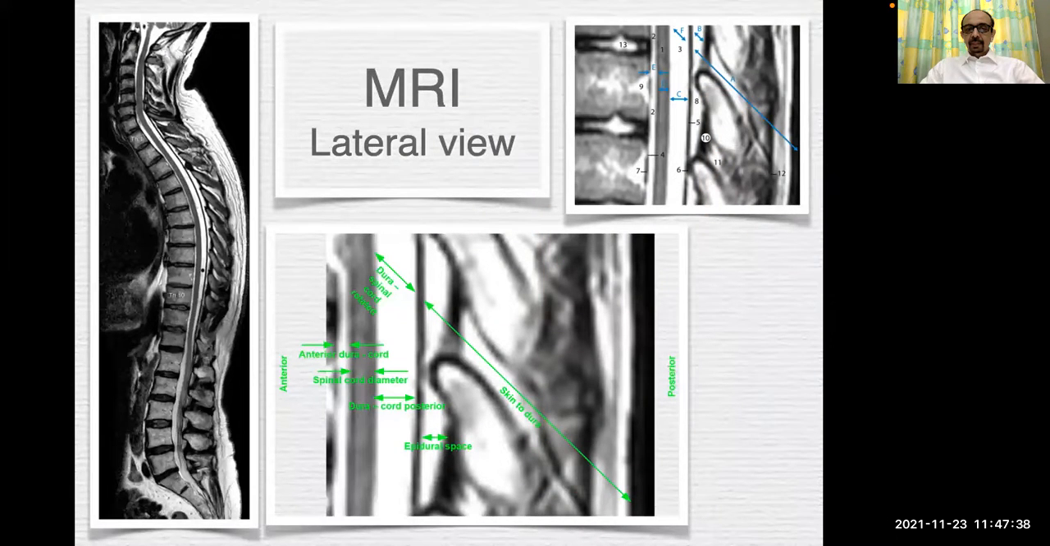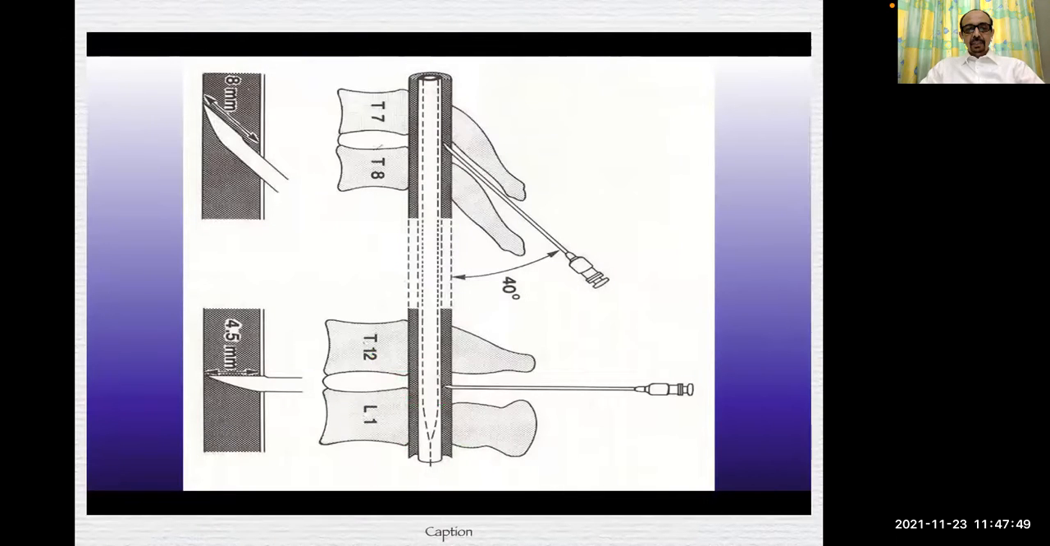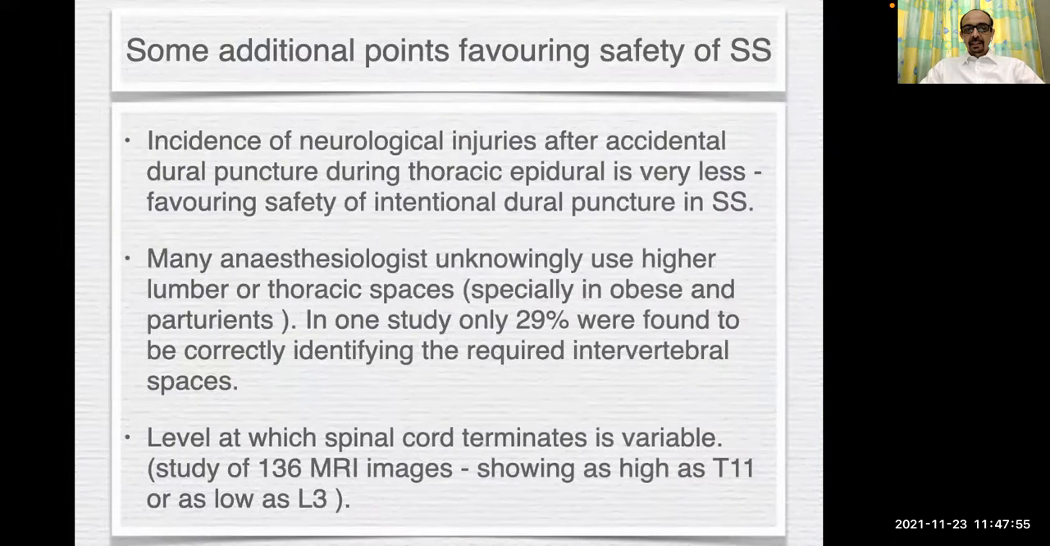This is again a midline MRI of the spinal column. Because of the angulation required to perform a spinal at mid-thoracic level, the distance between the posterior dura and the spinal cord is further increased. Here you can see it is almost 8 millimeters as compared to 4.5 millimeters at T12-L1 levels. There are some additional points favoring the safety of segmental spinal.